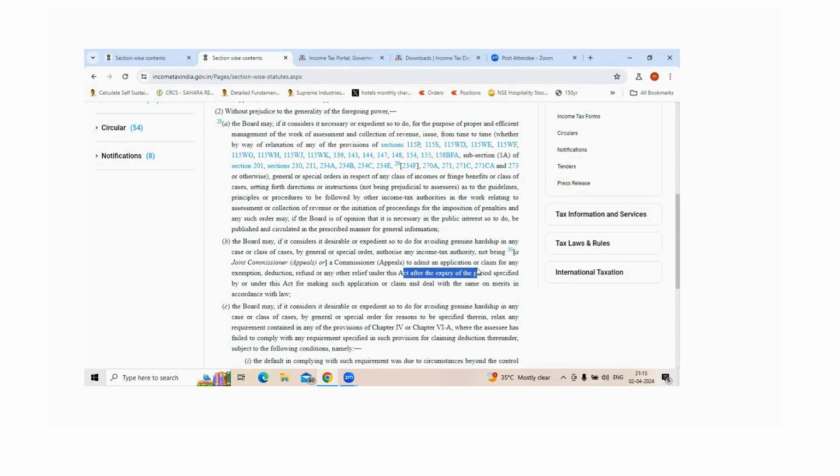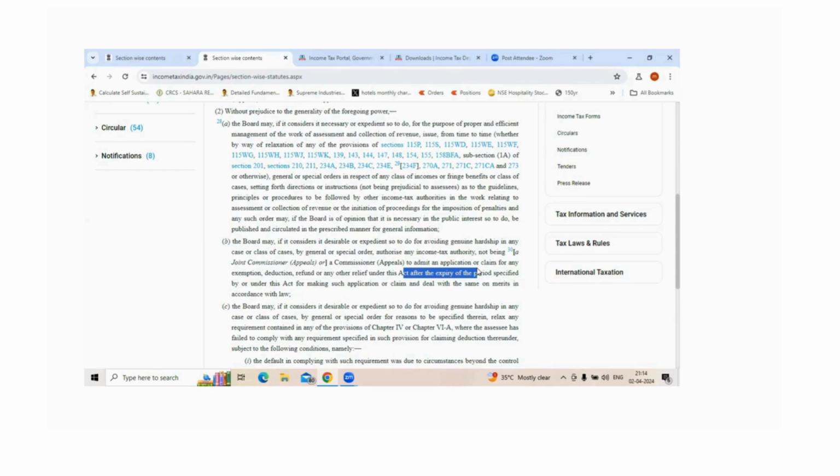The only difference between the updated return and the return filed using the condonation approach is this: in case of an updated return, you can file until 24 months from the assessment year for which you have forgotten to file. That means, for example, for the assessment year 2022-23, you can file 2 years after that as well, that means assessment years 2024-25 and 25-26. So until 26 December, you can file that.